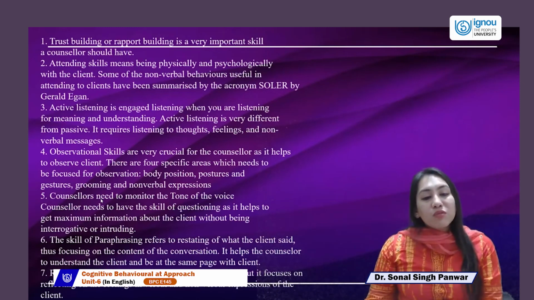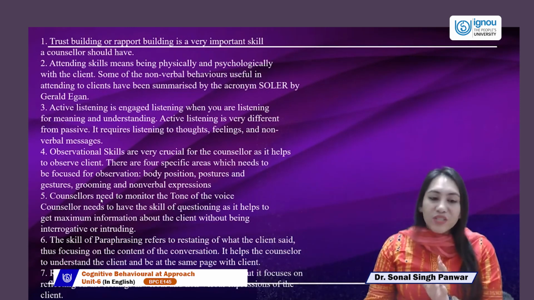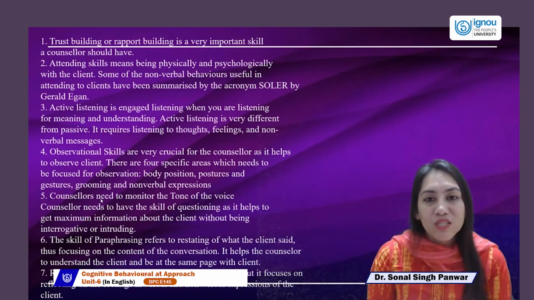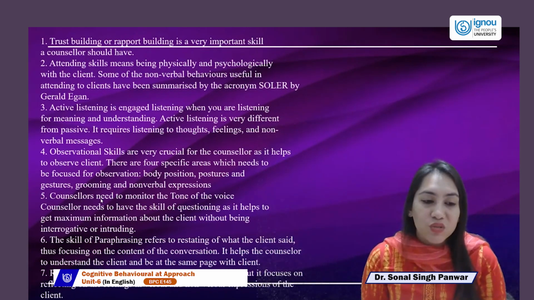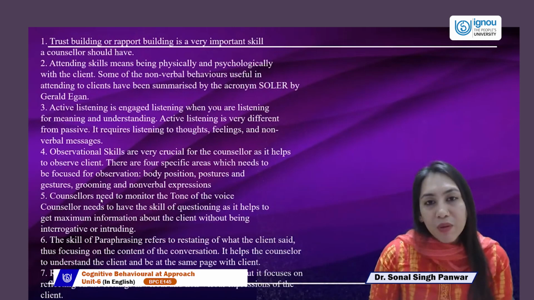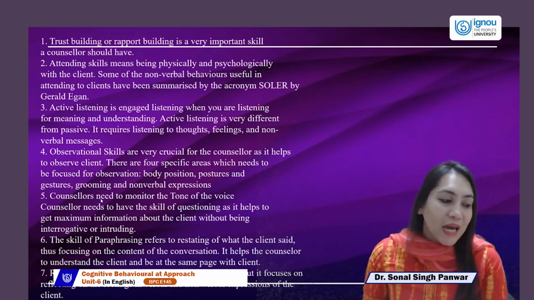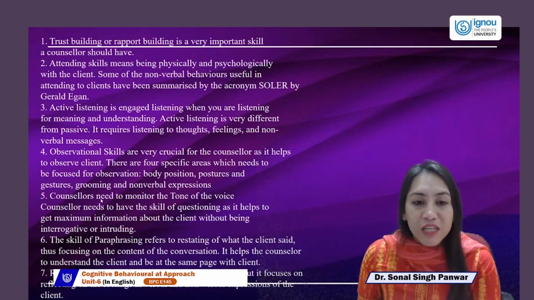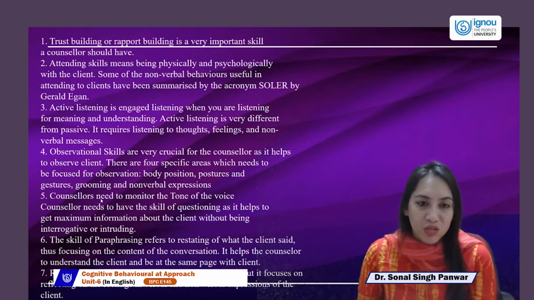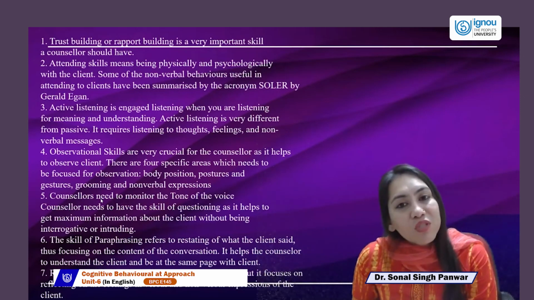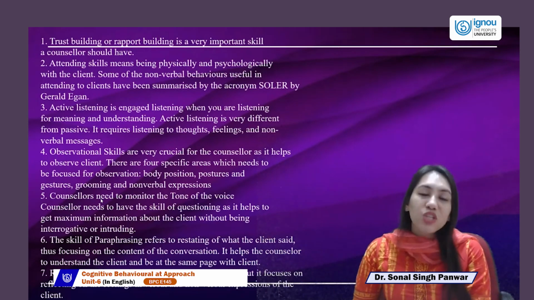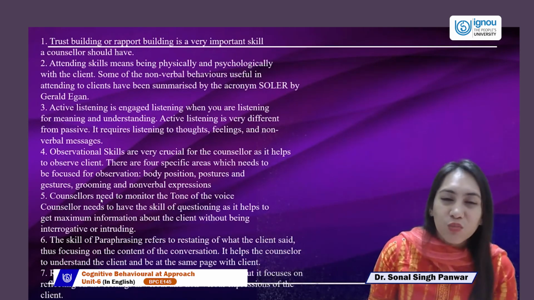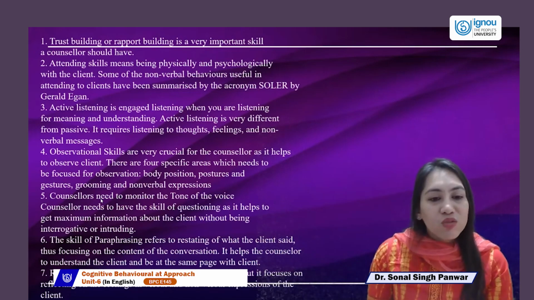Then, counselors need to have the skills of questioning. Questioning skills are very important: open questioning, closed questions, probing, non-threatening questions. They need to be very prepared about what time and what kind of confrontation require what kind of questioning. So when we start with the client, you cannot ask probing questions. You need to ask very closed questions, like name, when did the problem start, are you comfortable being here. So it's very closed.